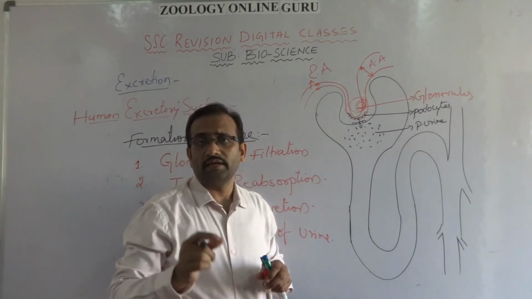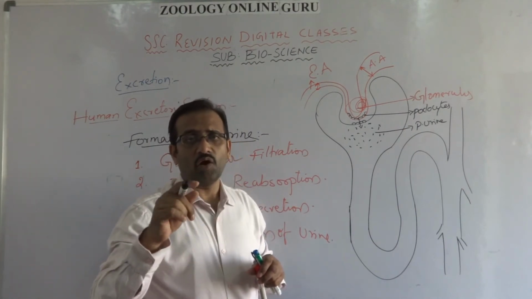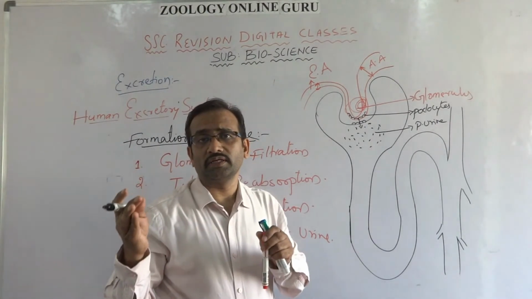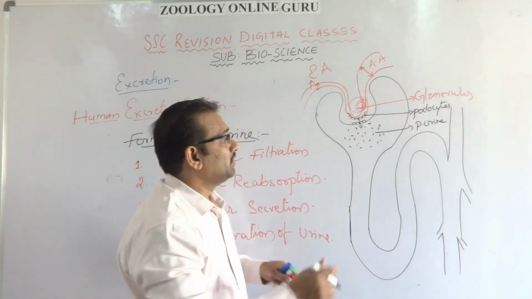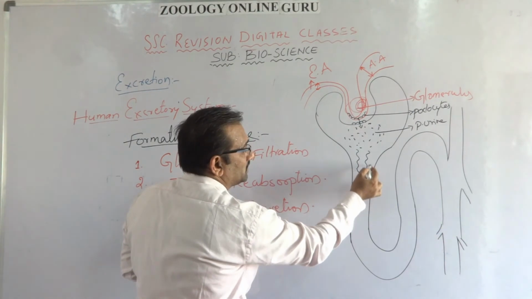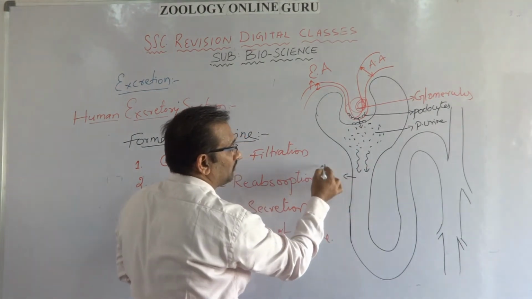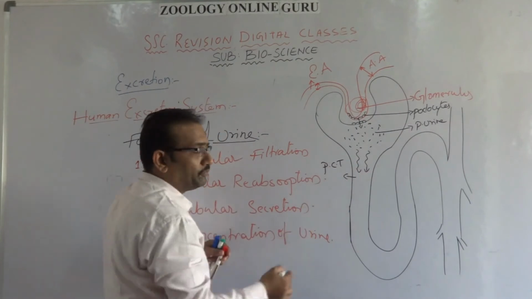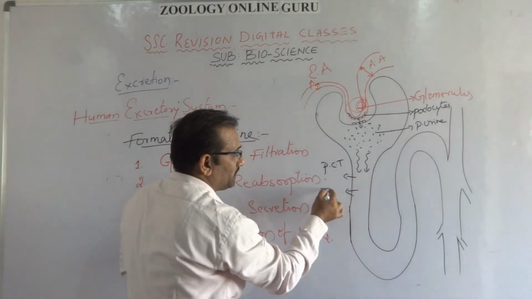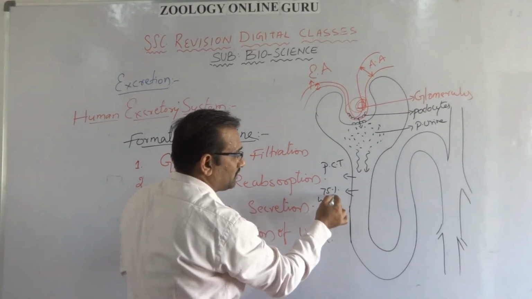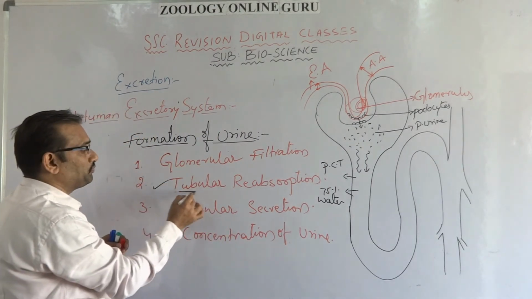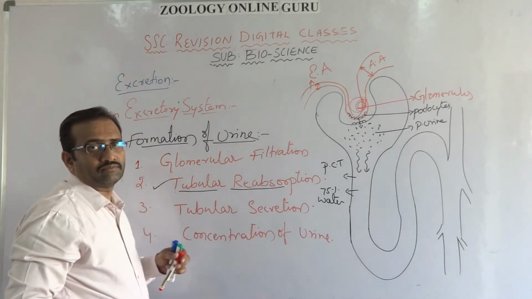Primary urine contains valuable substances along with nitrogenous waste like urea, uric acid, creatinine, and bilirubin. So the filtrate enters into the next part, that is called PCT, proximal convoluted tubule. In the PCT, 75% of the water is reabsorbed into the blood, that is called tubular reabsorption.